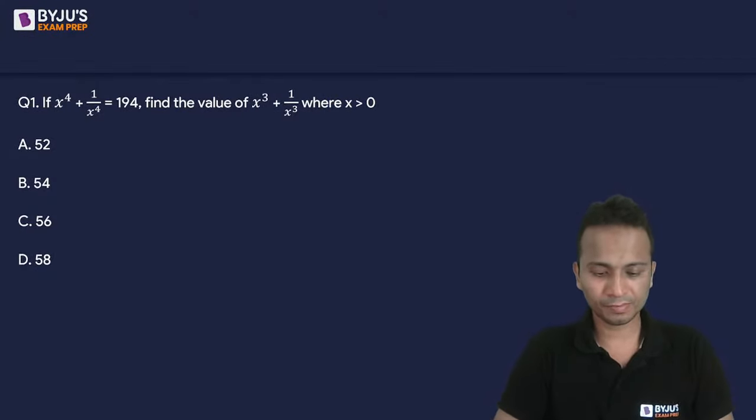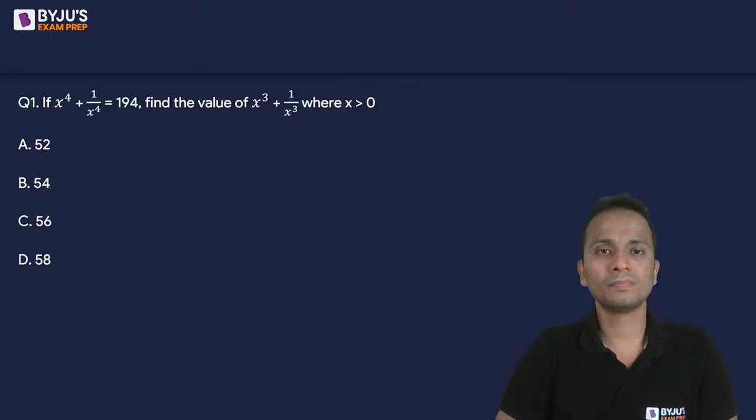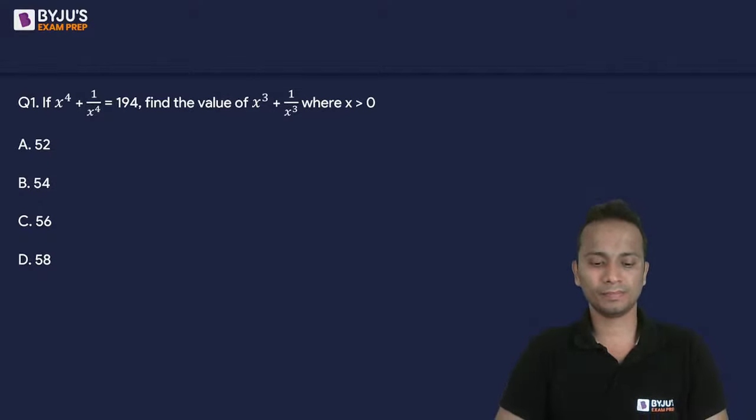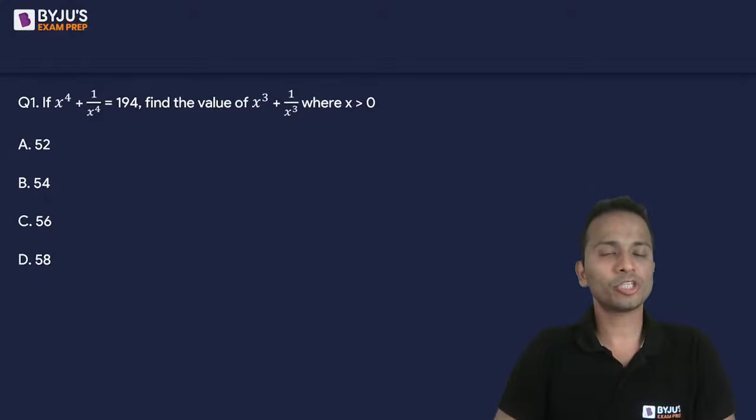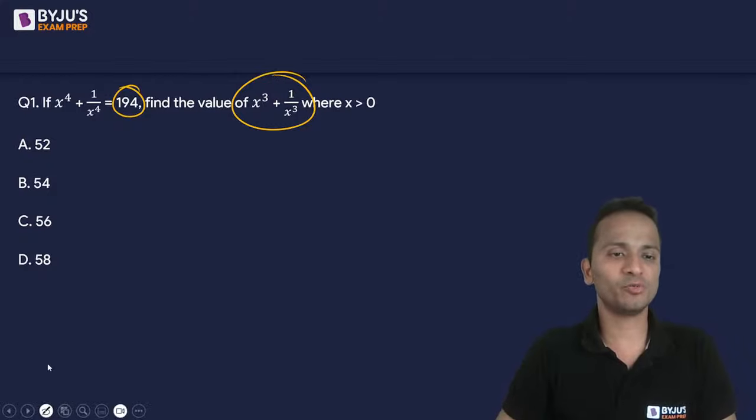So the question is x raised to the power 4 plus 1 upon x raised to the power 4 is given as 194. And you'll have to find out x cube plus 1 upon x cube.